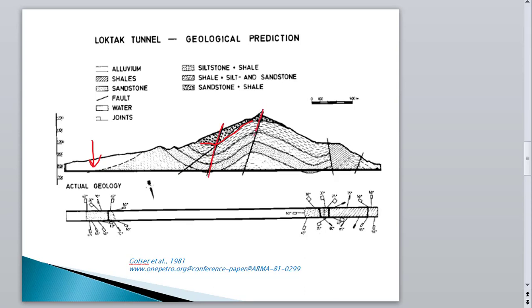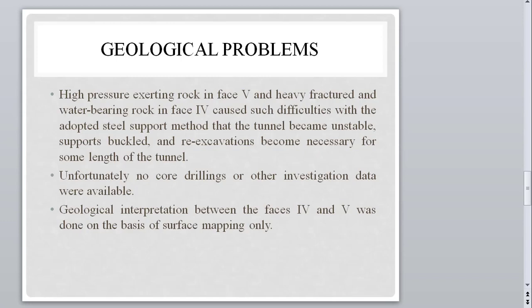These faults are basically parallel to the axial plane of this antiform and synform structures. Due to these faults, this project faced lots of problems.